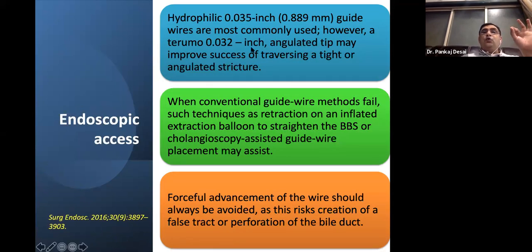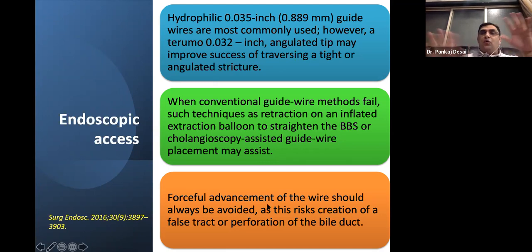Few things, usually a hydrophilic 0.035 or 0.889 mm wire is recommended, but to my knowledge and our experience, we prefer a Terumo 0.032 inch angulated tip Terumo success wire, which is very successful in traversing the tightest of the strictures. Then for angulation, you may change the wire or use the Terumo wire. So this is a very important message that I would convey. When the conventional guide wire method fails, techniques such as retraction of an inflated extraction balloon to straighten the stricture or cholangioscopy assisted wire you can use.